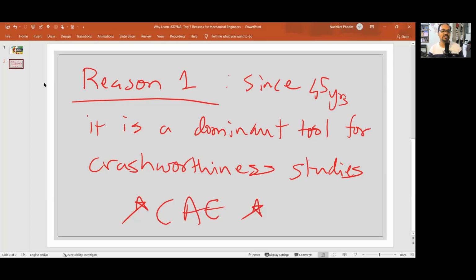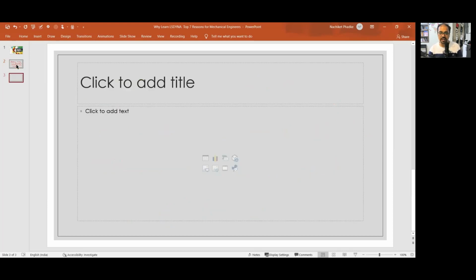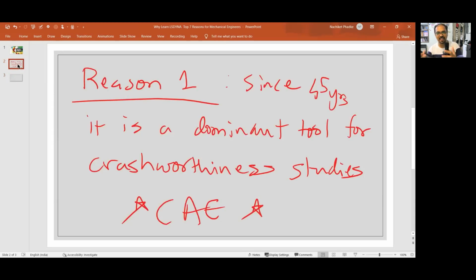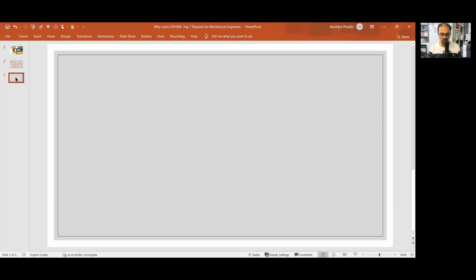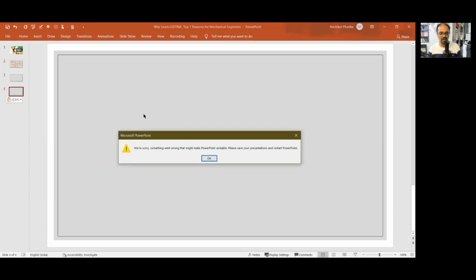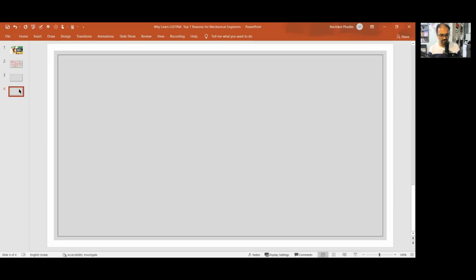So let's come to reason 2. Reason 1, you understood that it's kind of a legacy tool. It's like Word, Excel, PowerPoint for crashworthiness in automotive. So you cannot just ignore it. You will have to go through it for sure. So let's go to the second point, which is reason number 2.